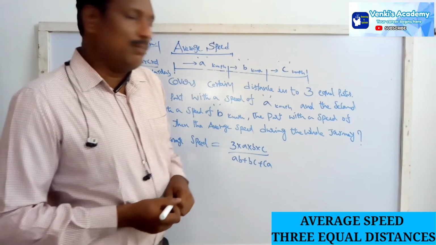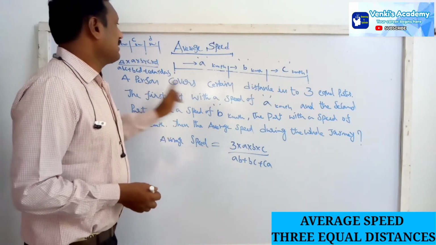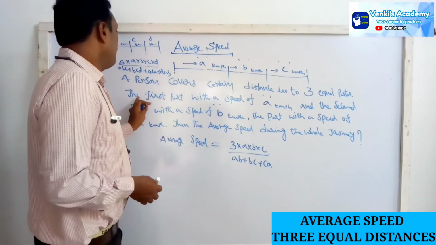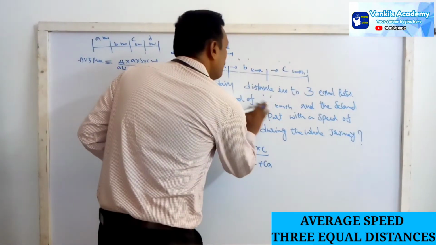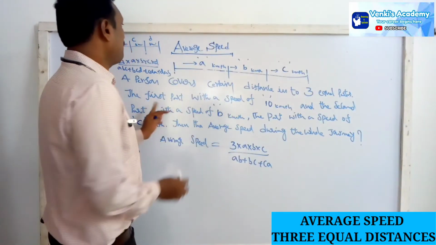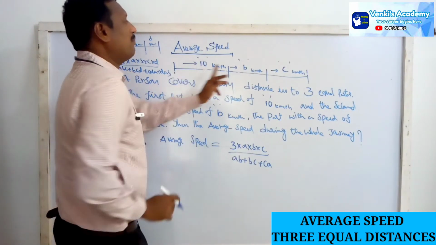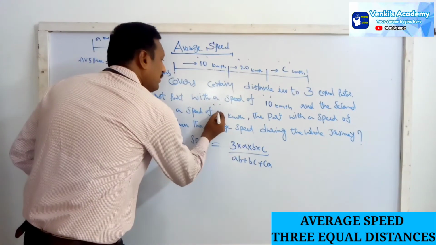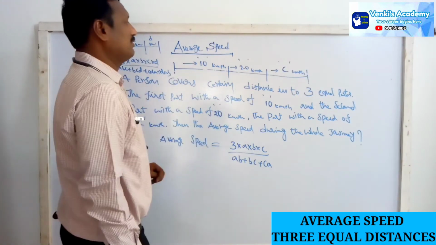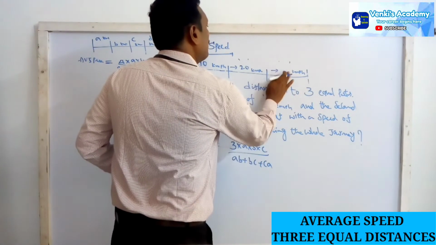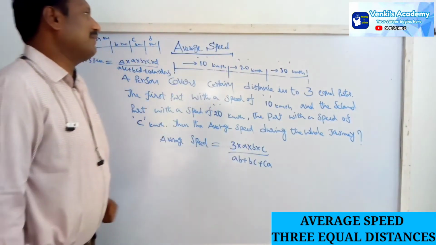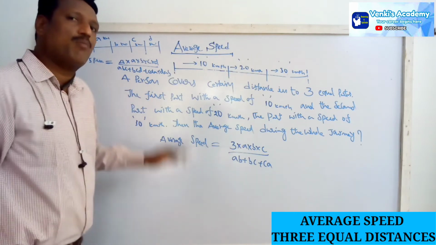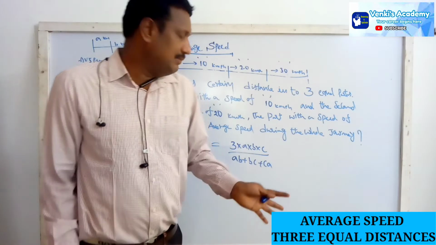So for example, a problem. A person covers a distance in 3 equal parts. The first part is at a speed of 10 kilometers per hour, the next part with a speed of 20 kilometers per hour, that means instead of B, 20 kilometers per hour, and the third equal distance with a speed of 30 kilometers per hour. Then find the average speed during the whole journey. So here, instead of C, 30 kilometers per hour. This is just what we discussed in the theory part.